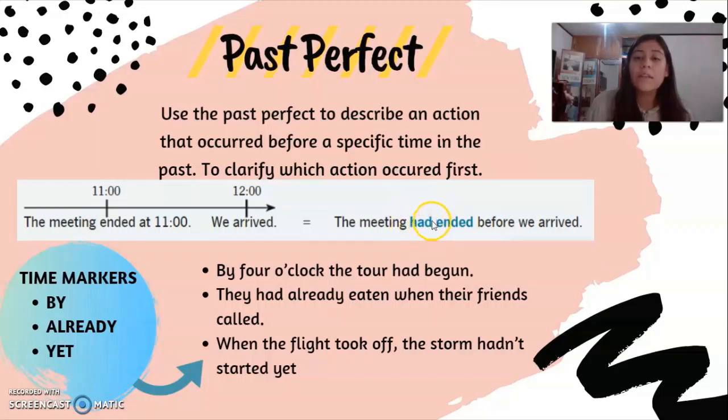We use the auxiliary had and the verb in past participle. We can also recognize past perfect because of the time markers, like by, already, and yet. For example, by 4 o'clock, the tour had begun.